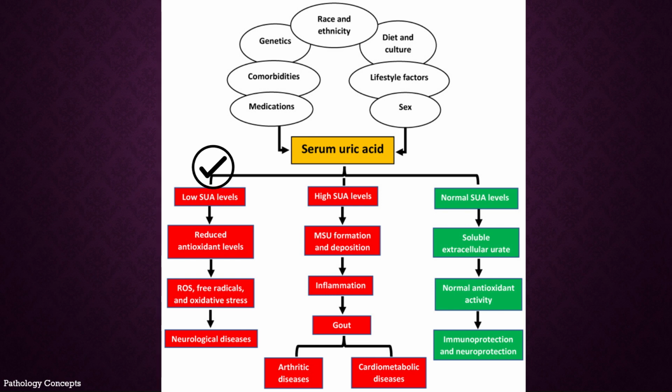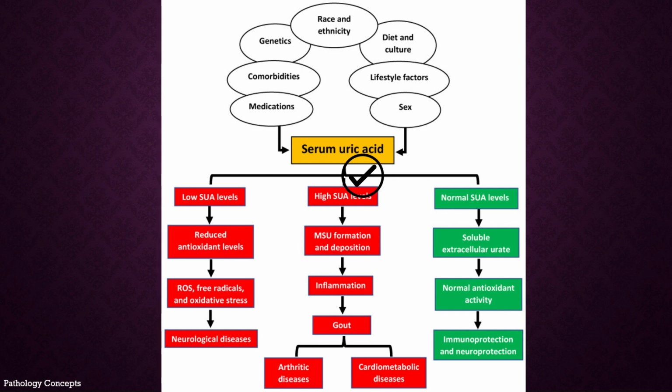Low serum uric acid levels lead to reduced antioxidant levels and reactive oxygen species, free radicals, and oxidative stress, which leads to neurological diseases. When patients have high serum uric acid levels, this leads to MSU formation and deposition. MSU is monosodium urate.